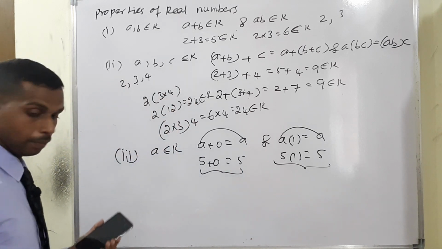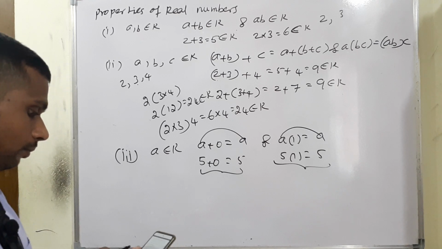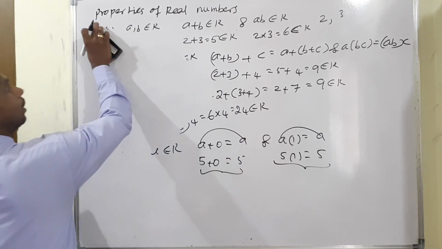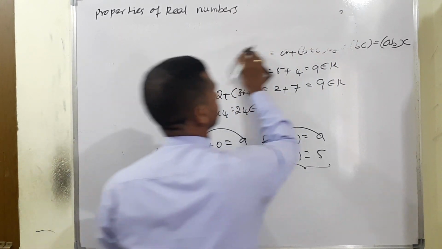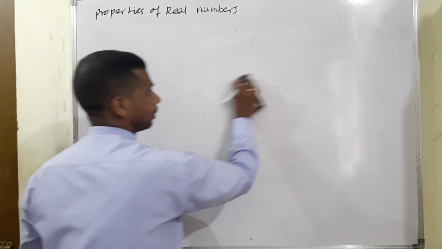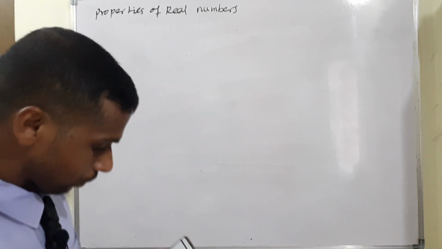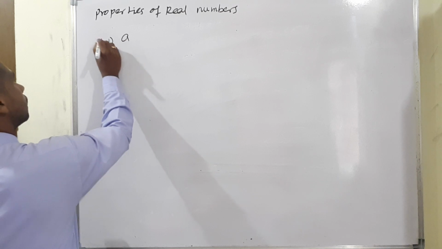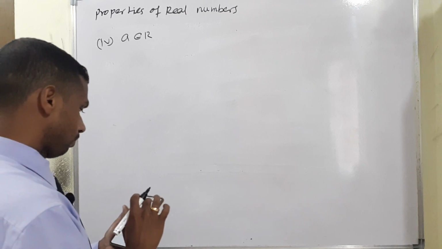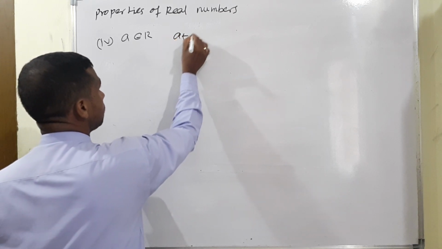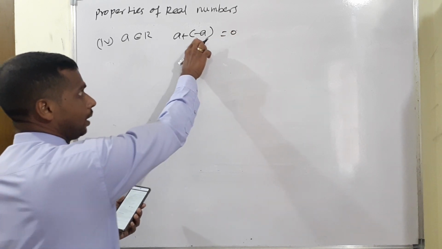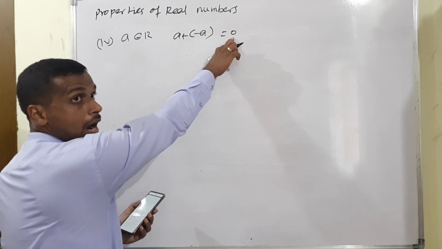Now the fourth property. A belongs to real, then the condition is the inverse: a plus (minus a) gives the result 0. Only then do we get the identity element 0.